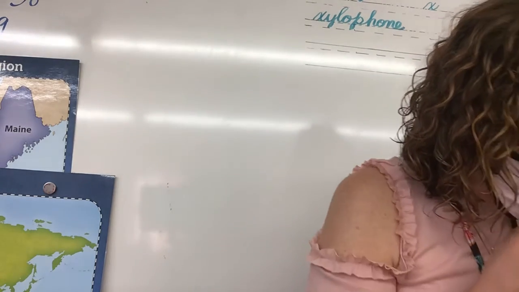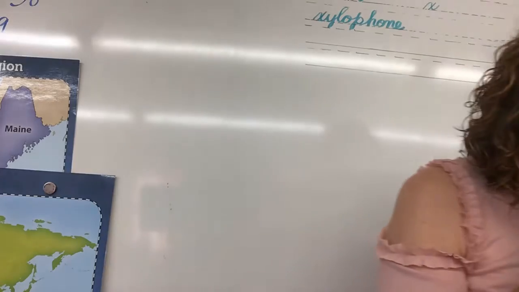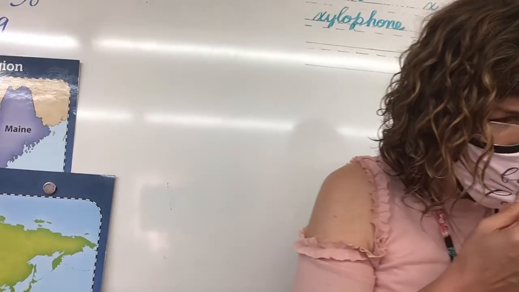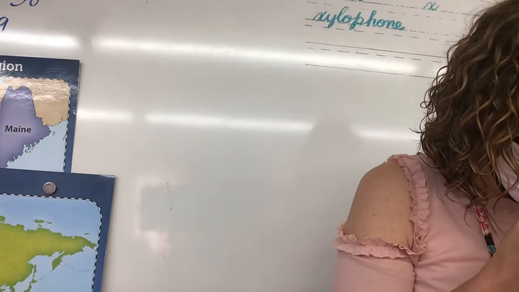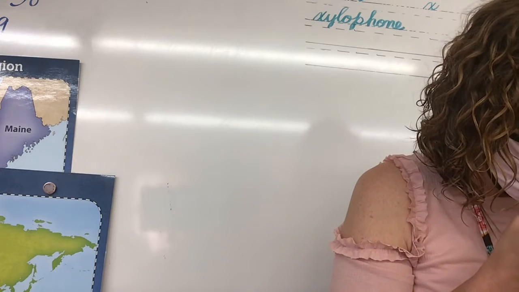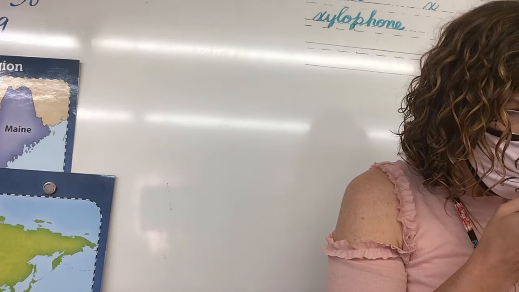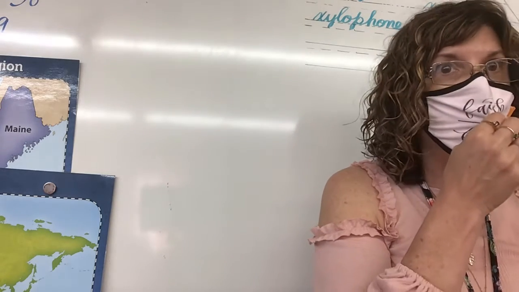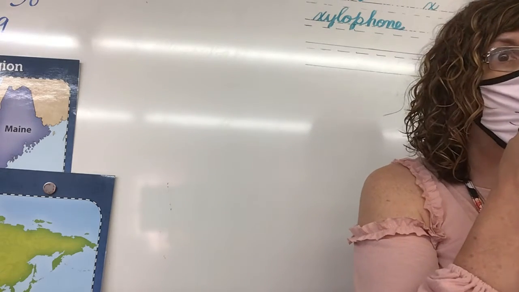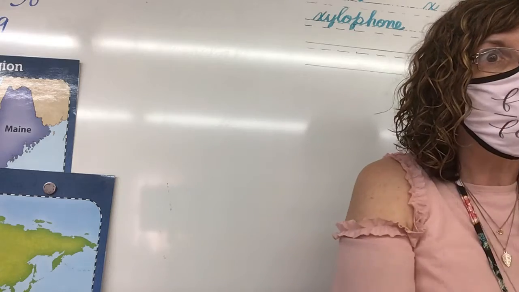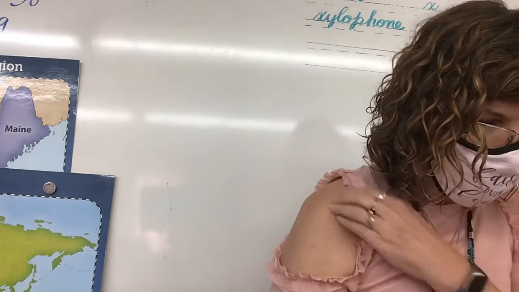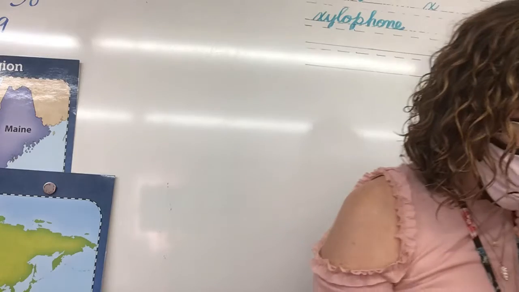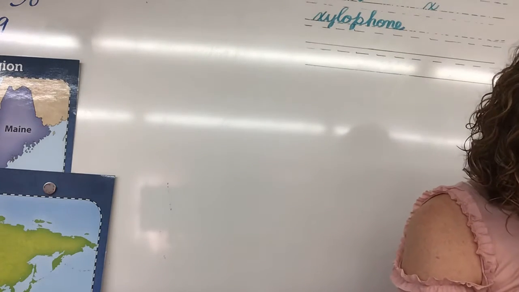All right, soil. Soil covers the Earth's crust in most places where there is dry land. It is made of minerals and humus. All right, so minerals is a substance that's never been alive, whereas the humus is decayed material in the soil. So it was something that was alive and died, and it started to decay and break down and become part of the soil. Both are important for growing plants.